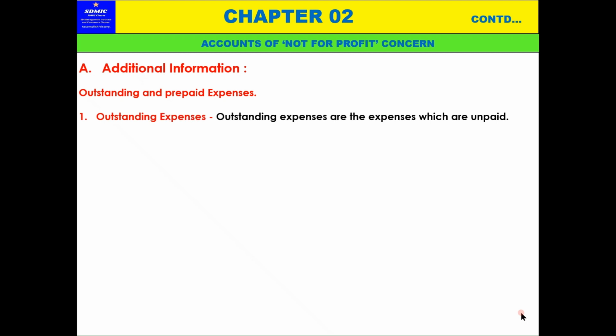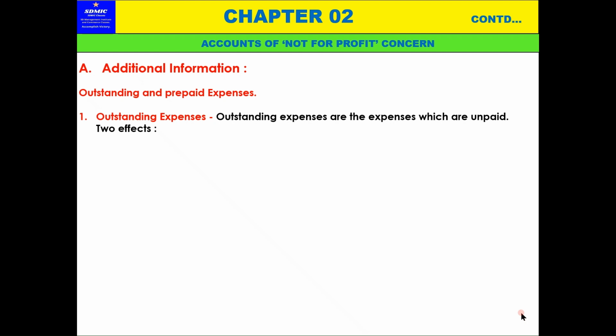So outstanding and prepaid expenses. These things are very important. You should note that. Outstanding expenses. Outstanding expenses are the expenses which are unpaid. That is clear. And when we are making these adjustments, two effects should be given. These were explained earlier also in profit making organizations like sole trader and proprietary concern, partnership concern, all these accounts, it is totally explained in 11th standard. It was explained very well in detail. So again I am explaining this for the benefit of you.